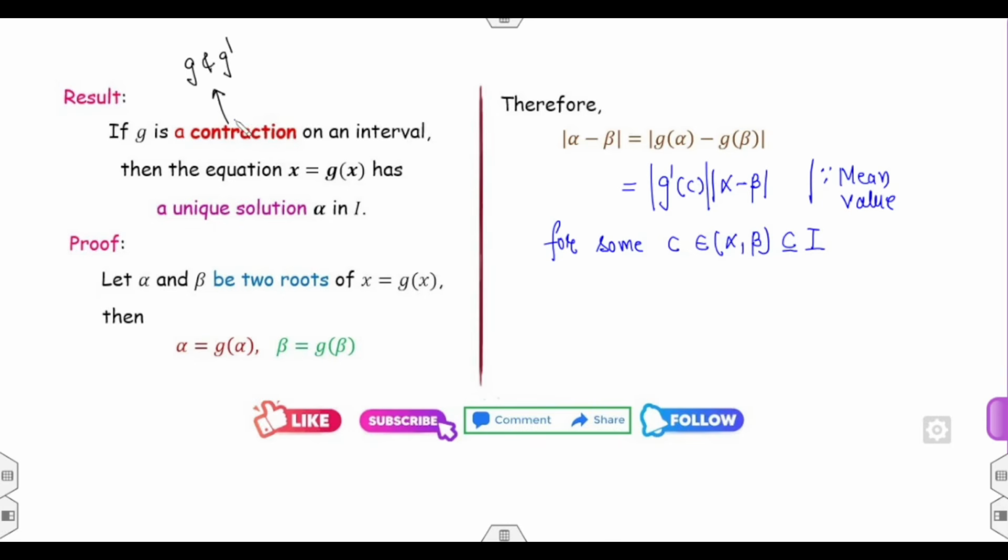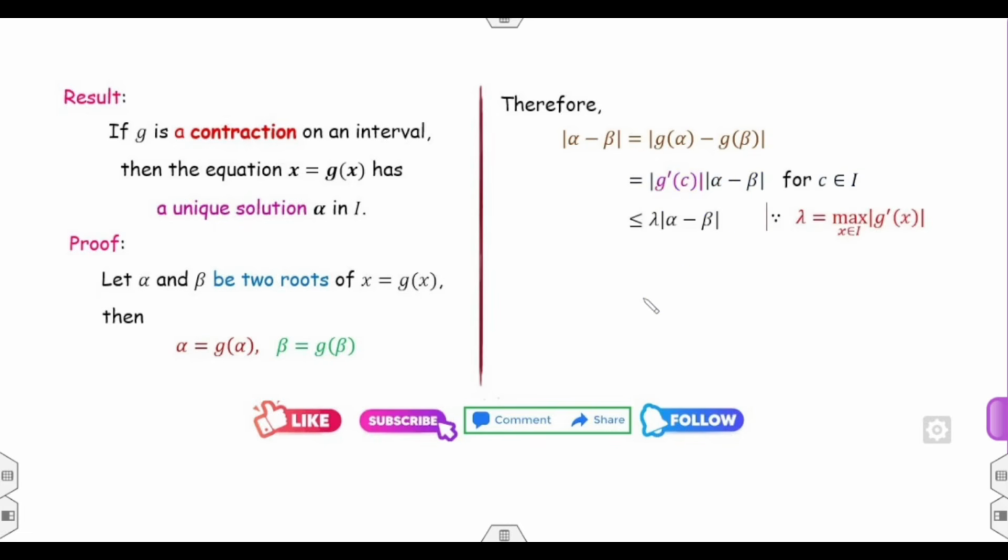Now because g satisfies the contraction, what is the value of g dash? It's lambda. So I can consider this number as lambda times modulus of alpha minus beta. But you can see the third property says it's a maximum, but it is not exactly a maximum, so I can consider it as less than or equal to lambda.